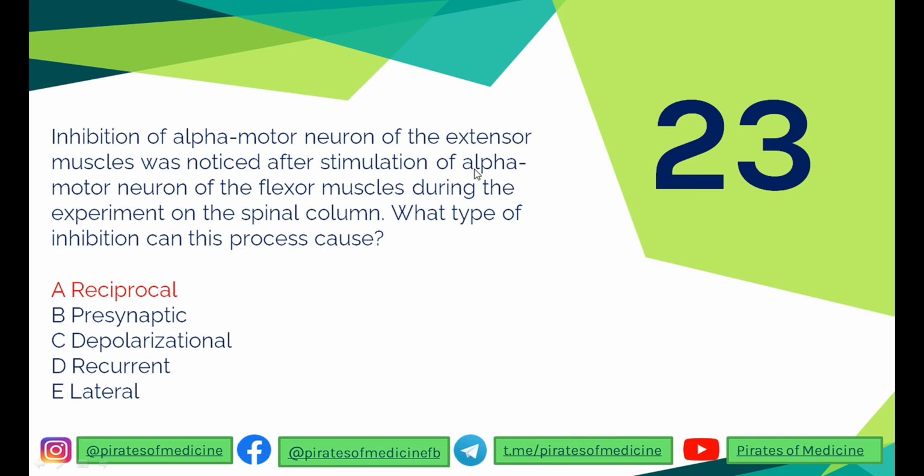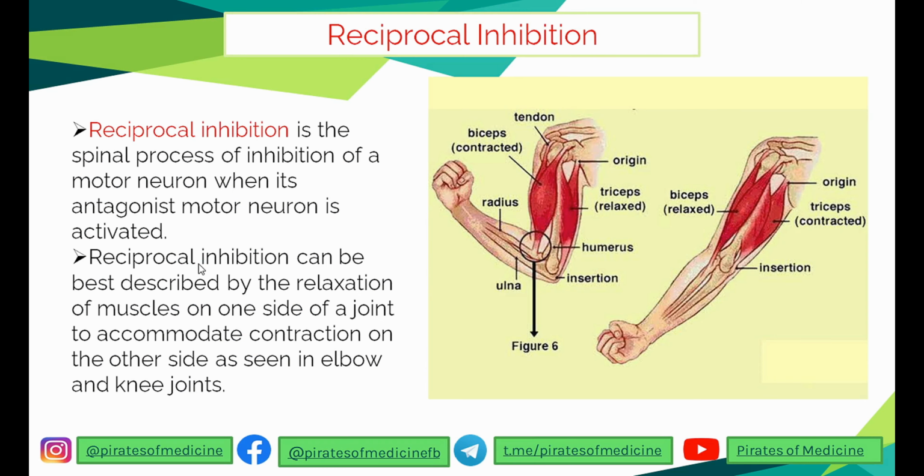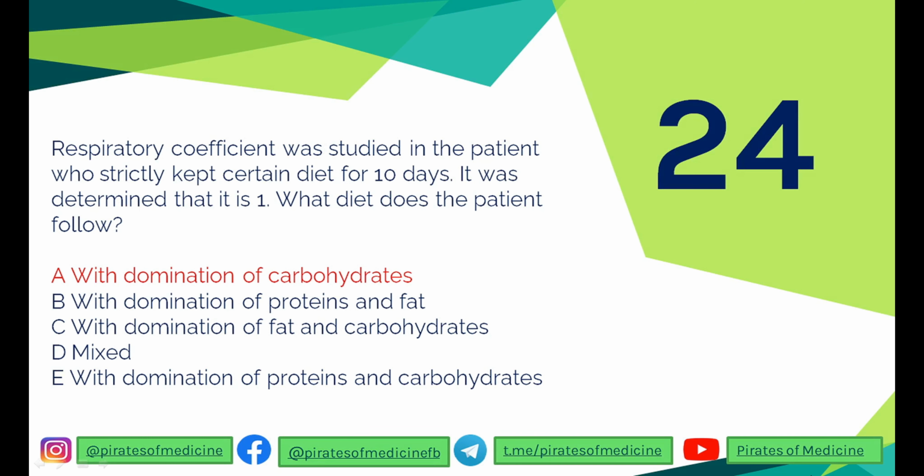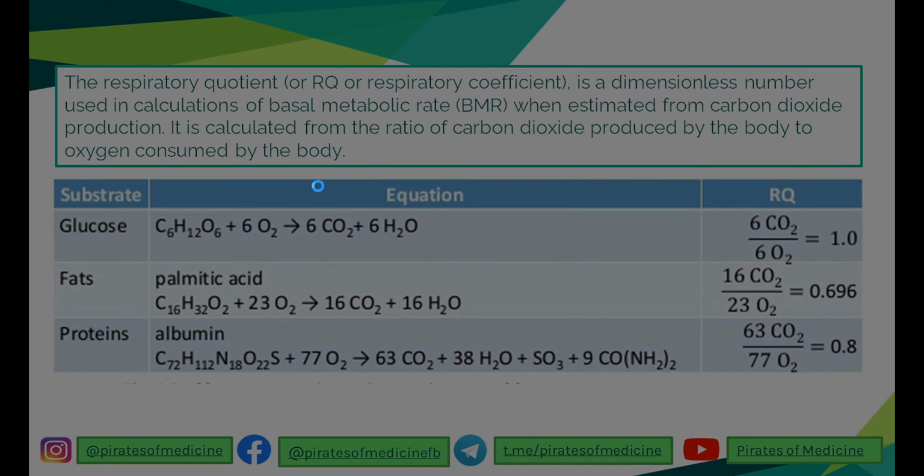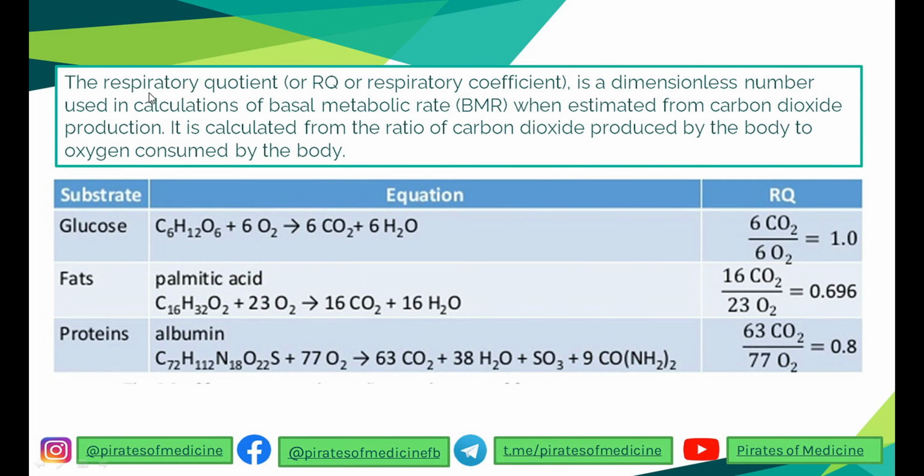So the next question is simple: the respiratory coefficient, or respiratory quotient as we also know it, was studied in a patient who kept a diet for 10 days and the RQ was 1. What diet does this patient have? So to understand this, let's see what respiratory quotient is. Respiratory quotient or respiratory coefficient is a dimensionless number used in calculations of basal metabolic rate.